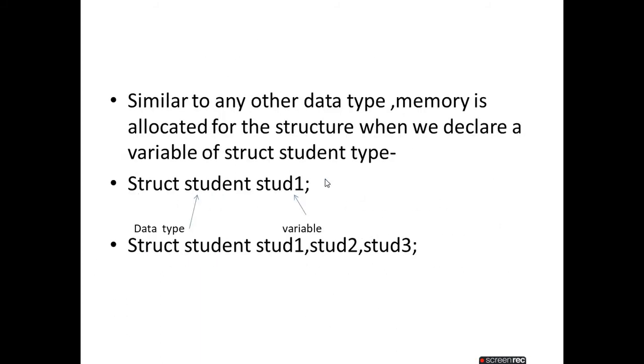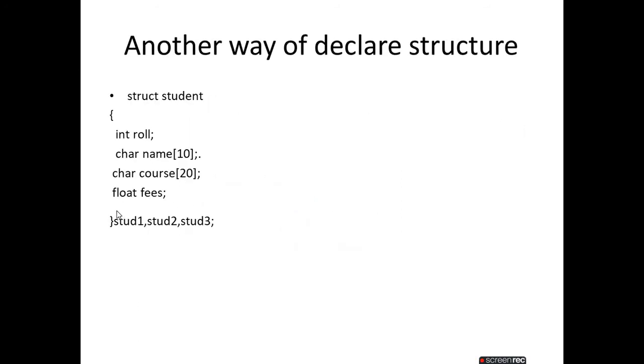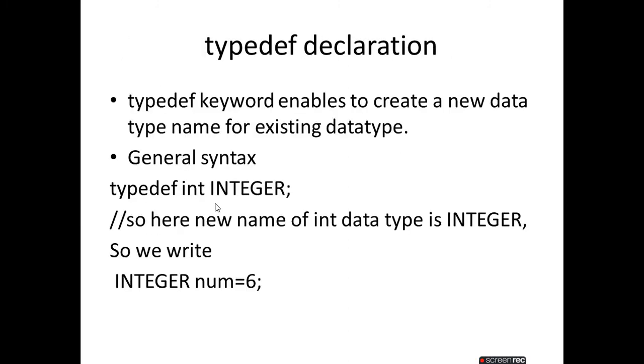Or the next line we write struct student stud1. Otherwise, after completion we declare the variables, and we no need to write struct student here because the structure is not closed. So here we write stud1, stud2, stud3 and so on, as many variables as we want. Only then we use the semicolon to close it.